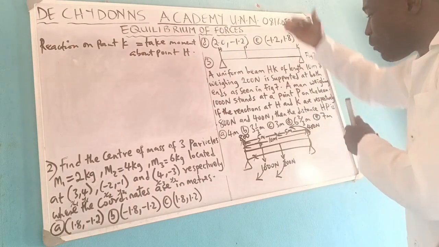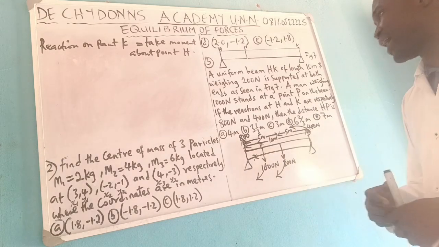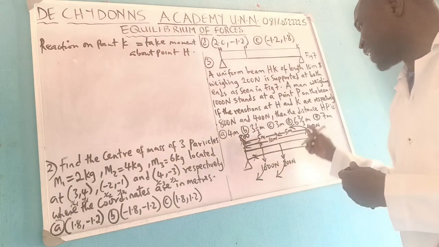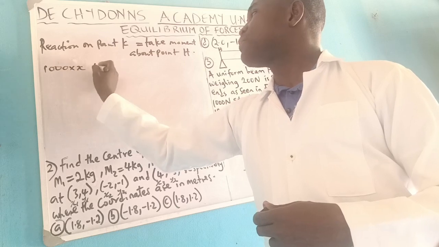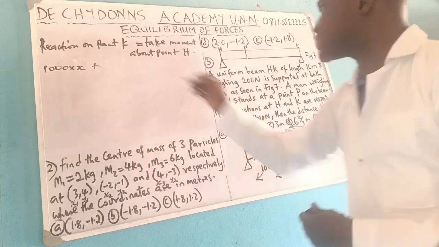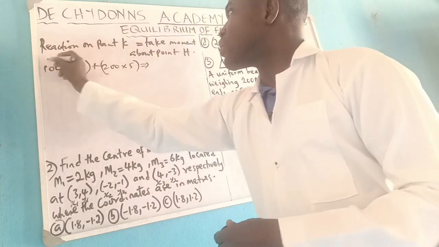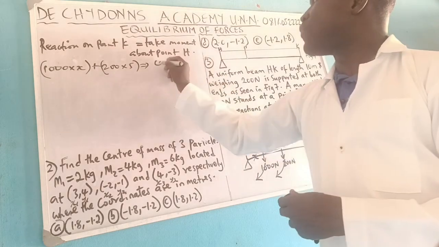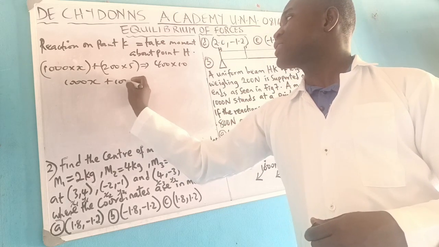Upward and downward forces are equal, so they are balanced, so to speak. So we need to get the value of x here. To get the value of x, these two are clockwise, and this one is anti-clockwise. This times x, we have 1000 times x plus 200 times 5, from here to here is 5. Then this one that is anti-clockwise, 400 times 10. So this is 1000x plus 1000 equals